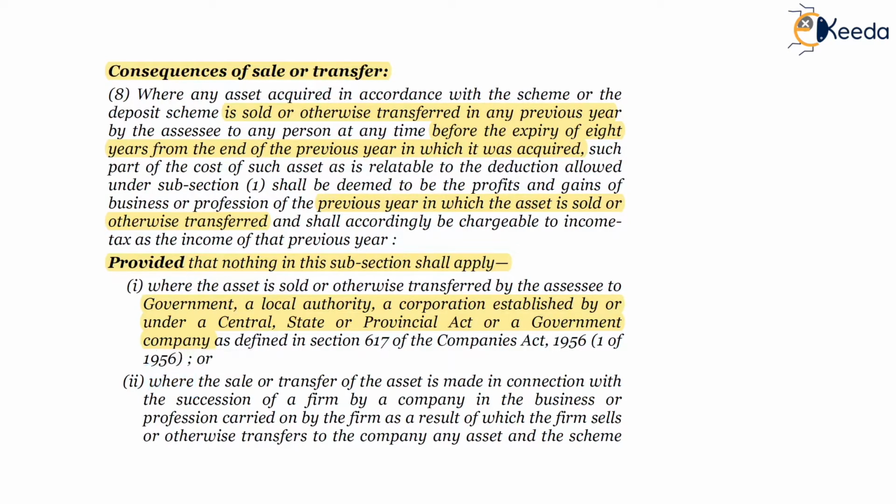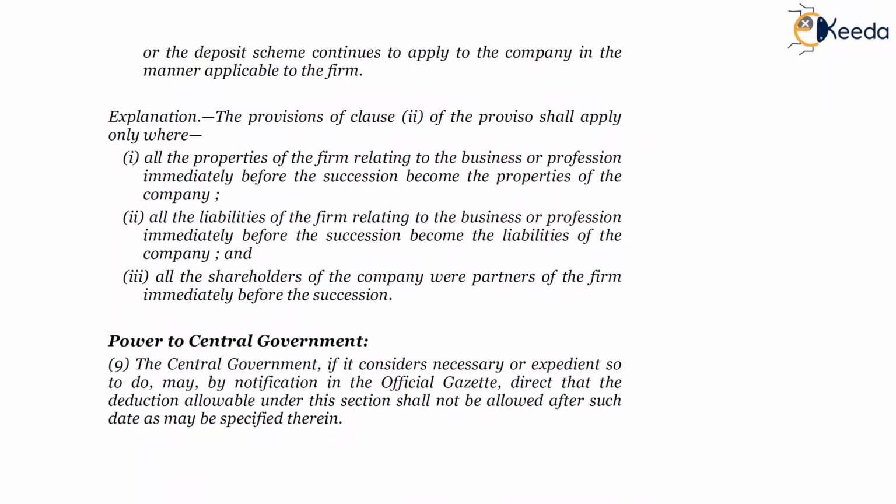Second proviso, where the sale or transfer of the asset is made in connection with succession of a firm by a company. In the case of succession of a firm by a company, of the business or profession carried on by the firm, as a result of which the firm sells or otherwise transfers to the company any asset, and the scheme or deposit scheme continues to apply to the company in the manner applicable to the firm. So it will be assumed that the firm still holds the asset where there is a succession plan, even if the assets are transferred to the company.